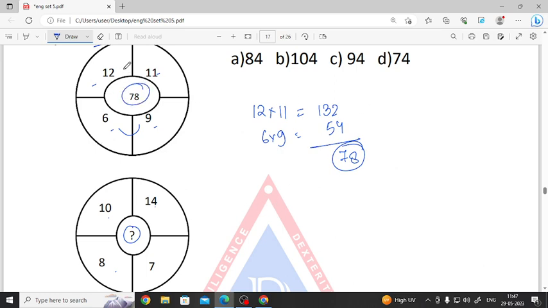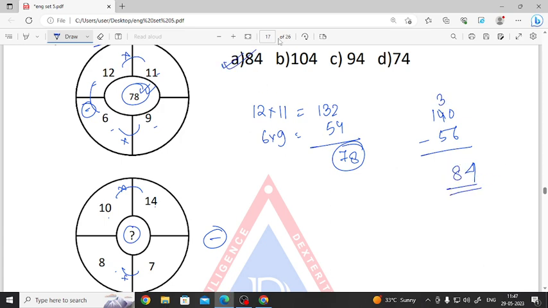So what was the logic here? Multiplying the upper two digits, multiplying the lower two digits, and subtracting it, we are getting the resultant answer. So multiplying the upper two digits, we get 140. Multiplying the lower two digits, we are getting 56, and subtracting it, we are getting 84. Option number A. So the logic here was multiplying the upper two digits, multiplying the lower two digits, and subtracting it. So the option here is 84.